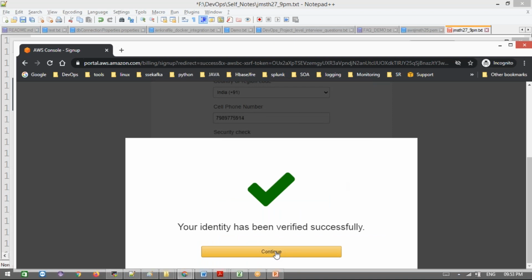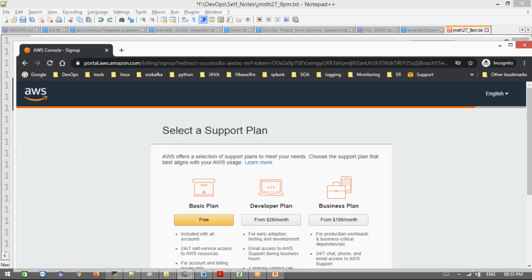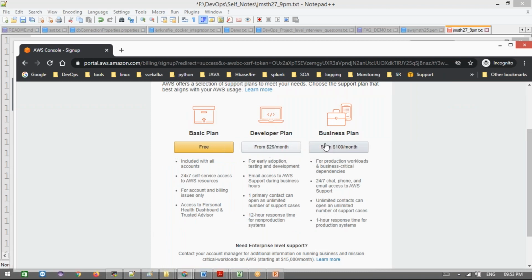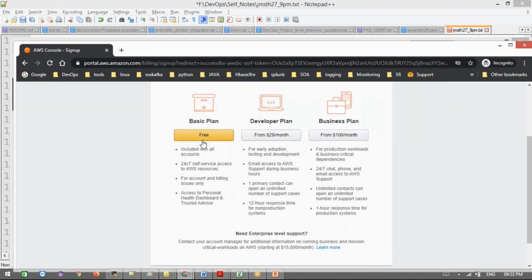Done. Now our account is not yet ready. It will take some time. Okay. And next we are going to use the free plan. Don't use the paid plan for this kind of stuff. Just go for free. Just select free.